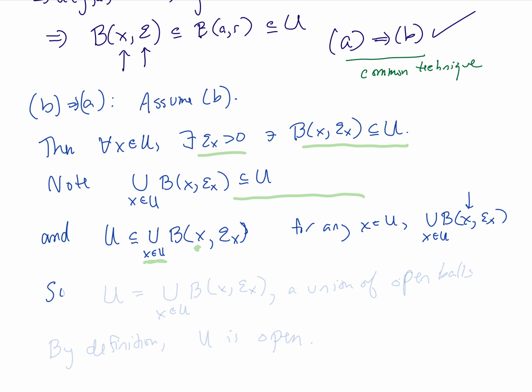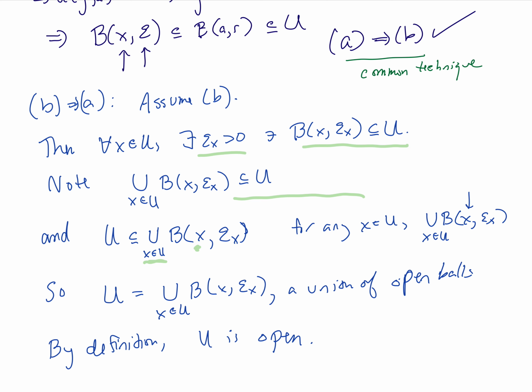are equal. So that means that U is equal to the union for x in U of the balls centered at x with radius epsilon sub x, which is a union of open balls in this metric space, and therefore, by definition, U is an open set. So that's B implies A.